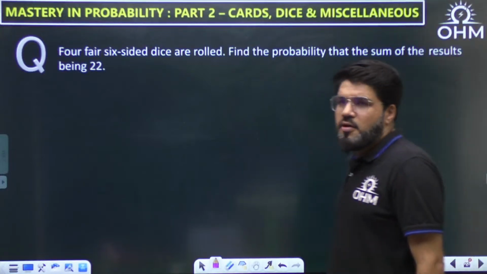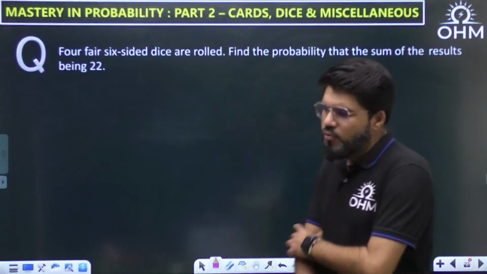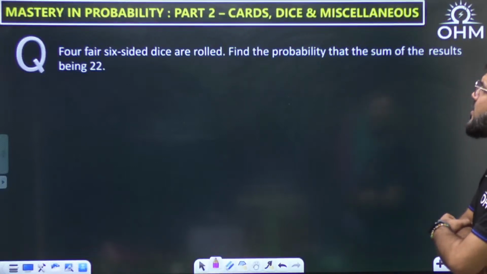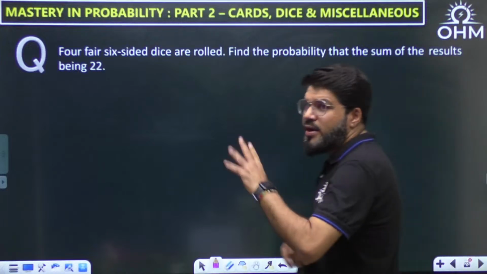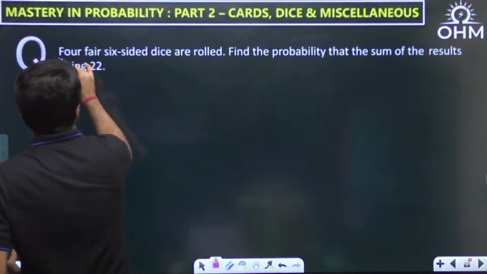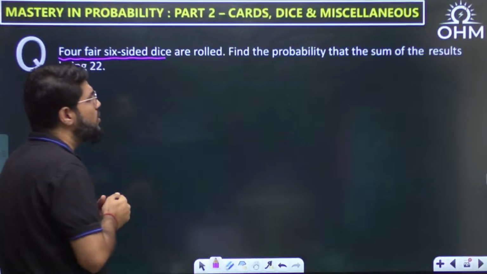Okay. 4 fair 6-sided dice are rolled. Find the probability that the sum of the results is 22. Now it is about 4 dice. What is the probability?